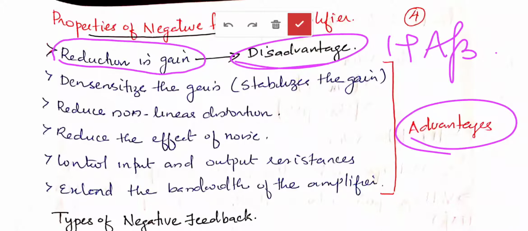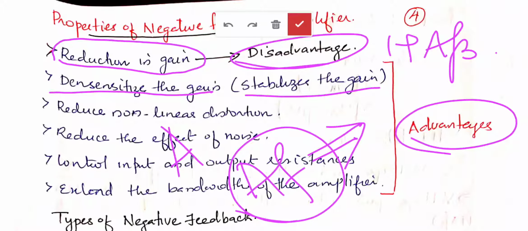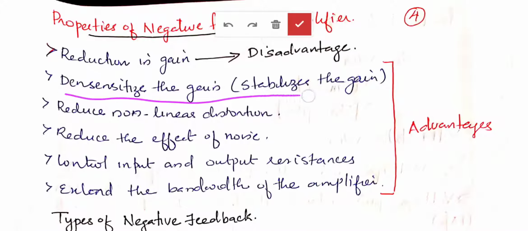So what are the remaining properties? It desensitizes the gain, also known as stabilizing the gain. That means the gain of the basic amplifier is A, but the gain of a feedback amplifier is AF. This gain does not depend on any of the amplifier characteristics. That means if the amplifier is replaced or if the temperature changes, whatever happens, the gain does not change much. The gain is less sensitive to the amplifier or the remaining parameters of the transistor. So negative feedback stabilizes or desensitizes the gain.